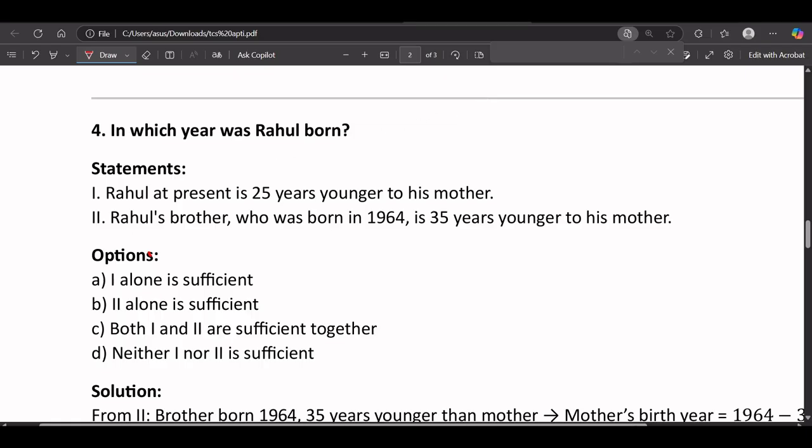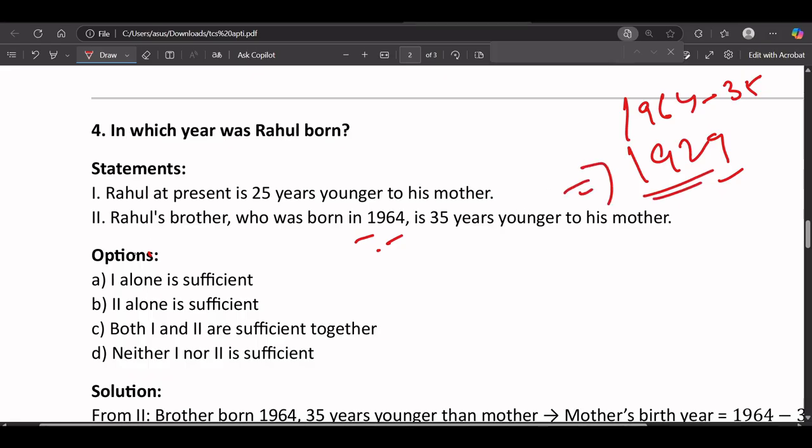Okay, Rahul's brother, who was born in 1964, is 35 years younger than his mother. So if he is born in 1964 and is 35 years younger than his mother, what is the age of his mother? We can say 1964 minus 35. So I think it should be 1929. Okay, so 1929. Rahul's brother, who was born in 1964, is 35 years younger than his mother, so it is 1929.